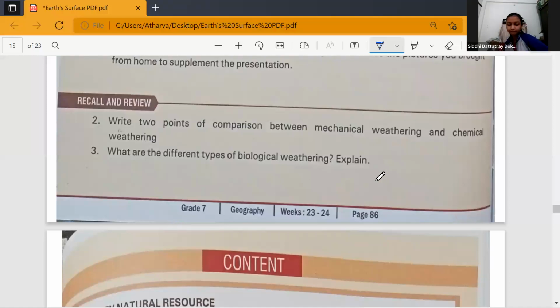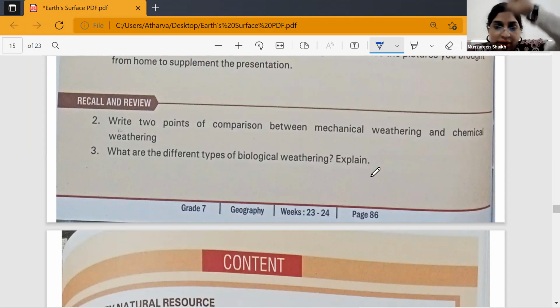Yes, ma'am. So you are going to write this question in a differentiation form. You're going to draw a line in between. On one side, you write mechanical weathering; on the other side, chemical weathering, and you write the pointers. Do you want me to give you the page number, or do you all know the page numbers? No, ma'am, we know.